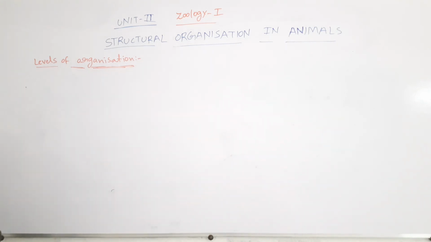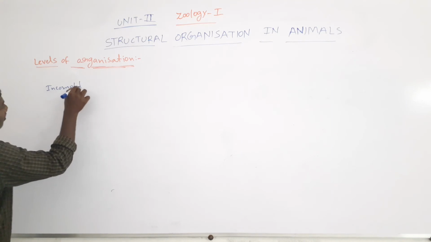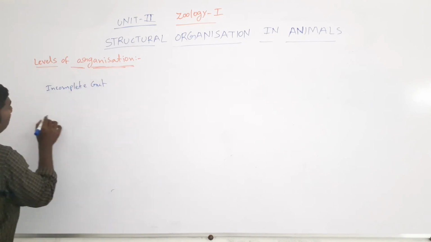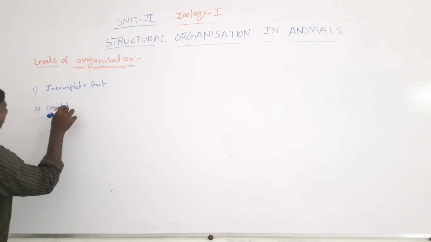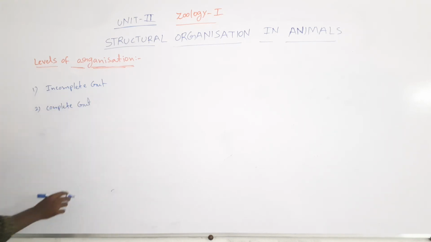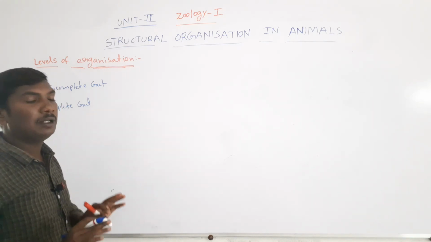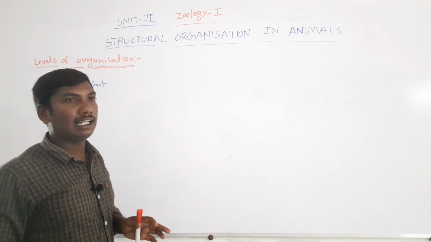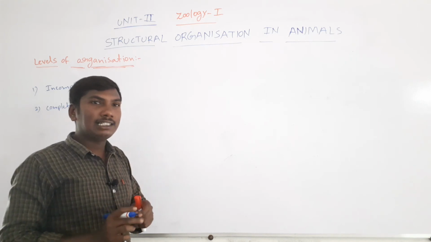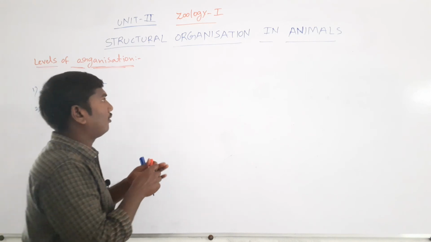Next one, incomplete gut, second one complete gut. Incomplete gut and complete gut. So first one incomplete gut. The organism presenting on the alimentary canal. So the alimentary canal presenting on the only one opening. For example,